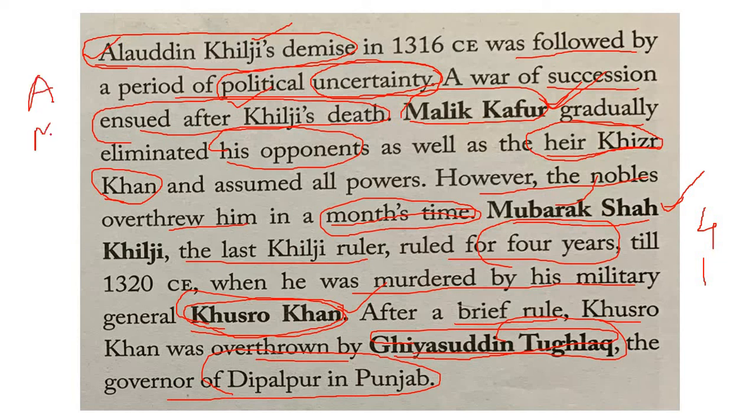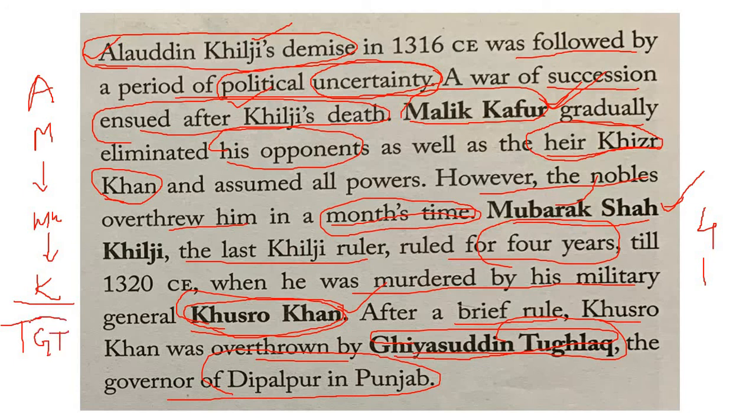Malik Kafur. After Malik Kafur came Mubarak Shah, then after Mubarak Shah came Khusro Khan, and after Khusro Khan the Khilji dynasty ended. Then the Tughlaq dynasty started under the leadership of Ghiyasuddin Tughlaq.